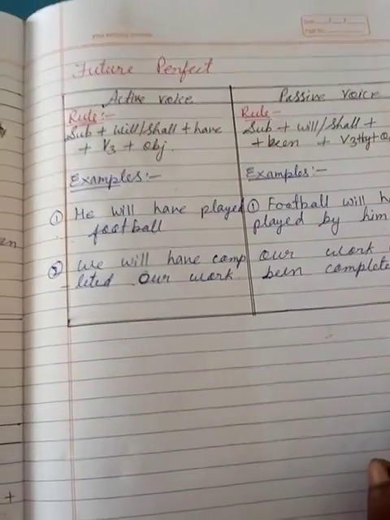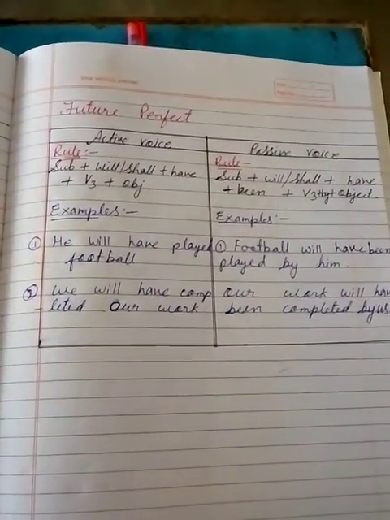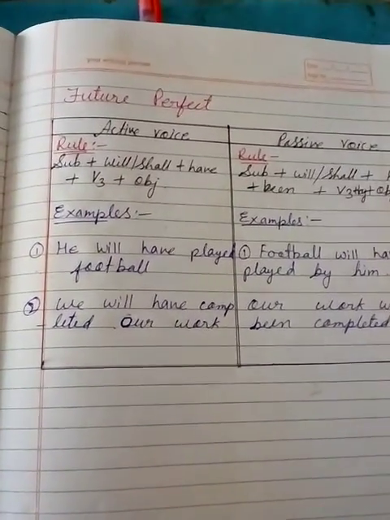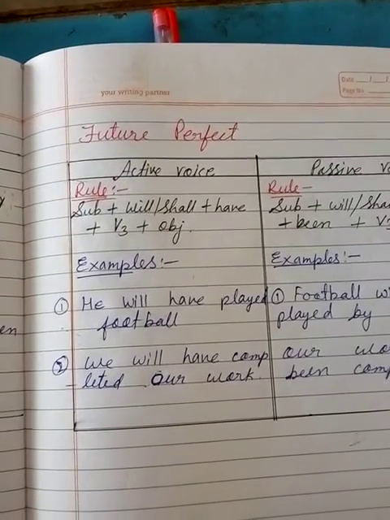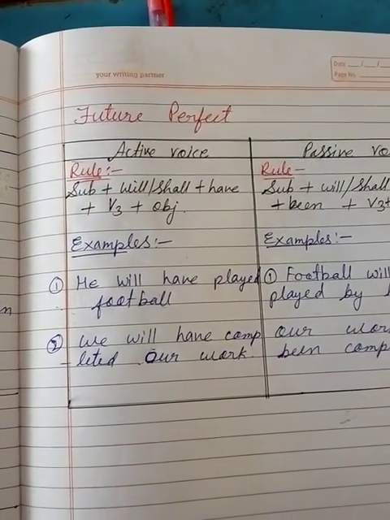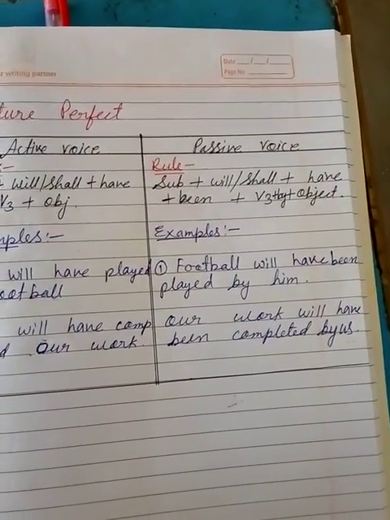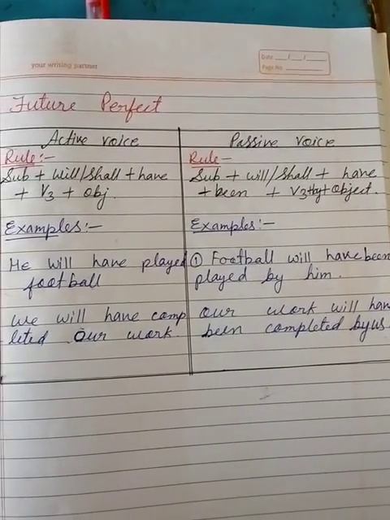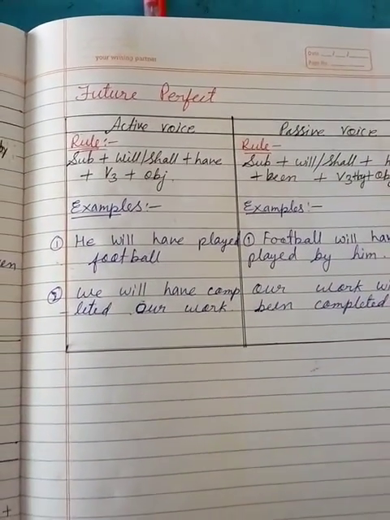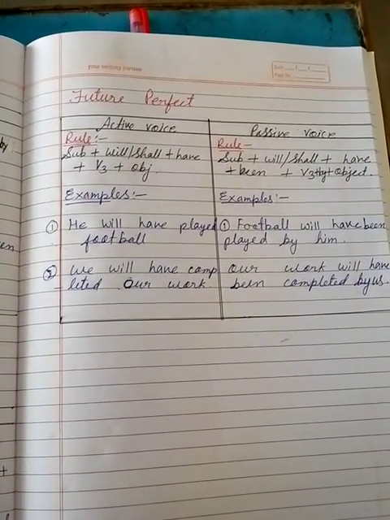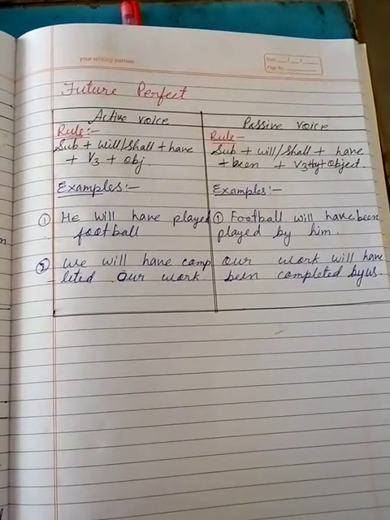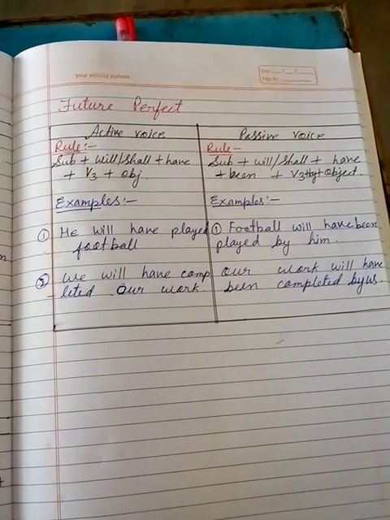So in this way we have seen the two forms of future tense, that is simple future in active voice and also in passive voice, and in the same way future perfect active voice with examples and passive voice with examples. I hope you have understood the video and the rules of changing tense-wise, rules of changing active into passive with examples and form structures.